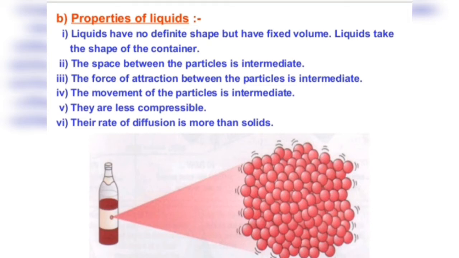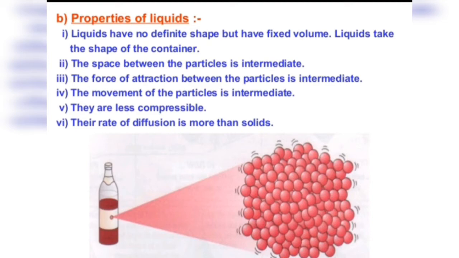Fluid means material which can flow easily and which requires a vessel to keep it. So if we take water, that is a fluid, and if we pour water on the top of a table, what happens? It will flow over the surface of the table, right? And moreover, water requires a vessel to keep it. So you can say that liquid is a fluid form of matter which occupies the lower part of the container in which it's kept. Okay, and it does not fill the whole container. But yes, liquids require a container to keep them. But because of the property of fluidity, liquids are the fluid form of matter.